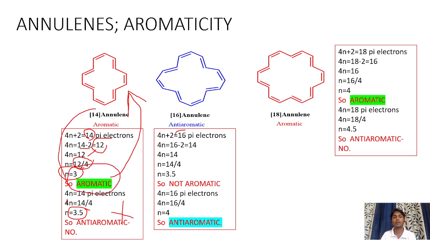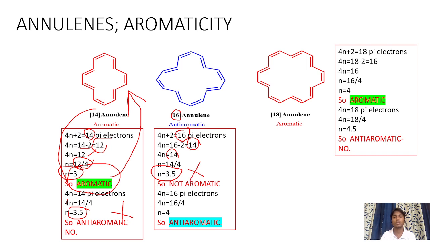16 is nothing but 16 pi electrons are there. 16 annulene is nothing but 16 pi electrons. Then 4n is equal to 16 minus 2, that is 14. Then 4n is equal to 14. Then finally we will get n is equal to 3.5 in decimals. So it cannot be considered as an aromatic compound.